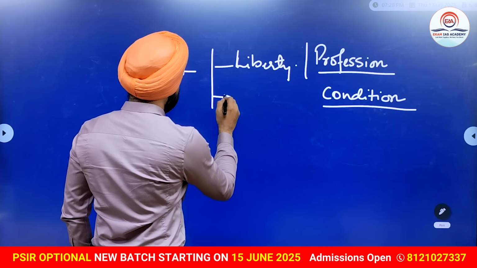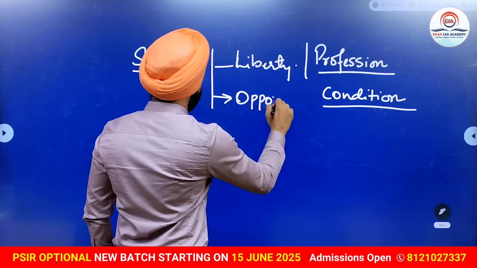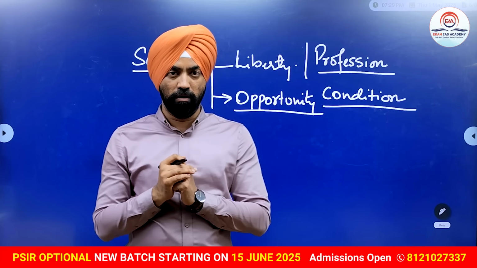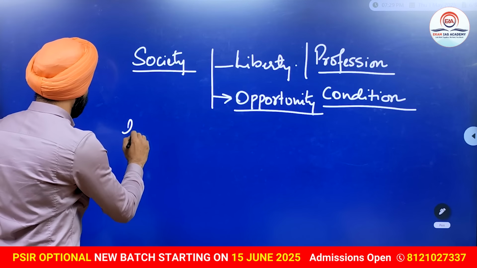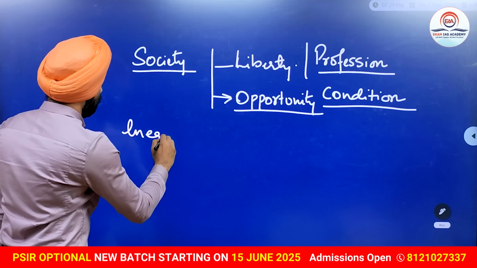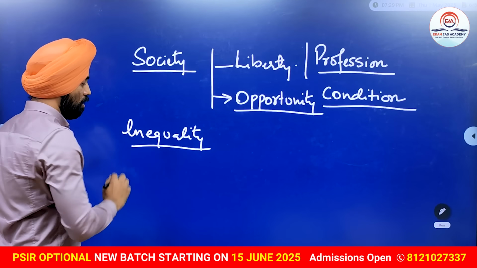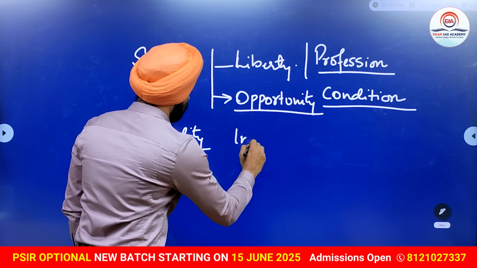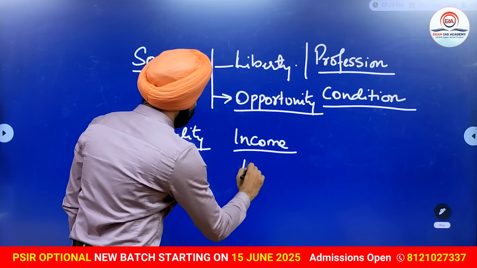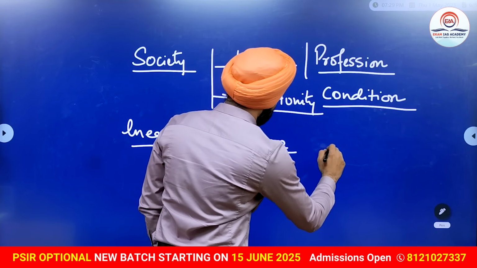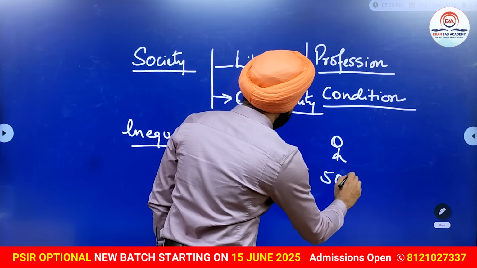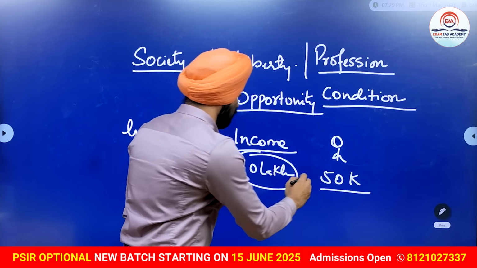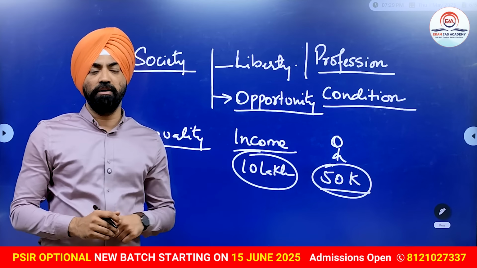And secondly, he says that everybody should be given an opportunity. This opportunity should not be divided. For example, assume there is inequality in the society. It is very common that there would be inequality in the society. For example, the income of one individual is 10 lakh rupees and the income of another individual is 50,000 rupees. There is a difference in the income of these two individuals.